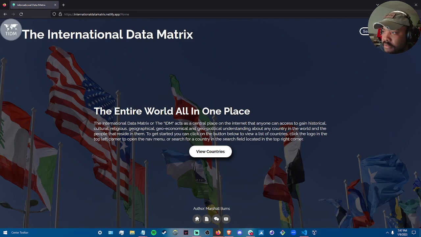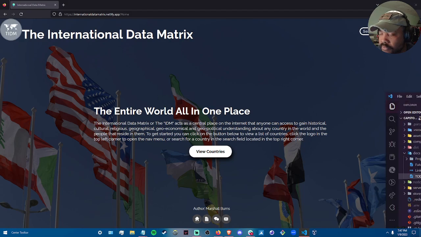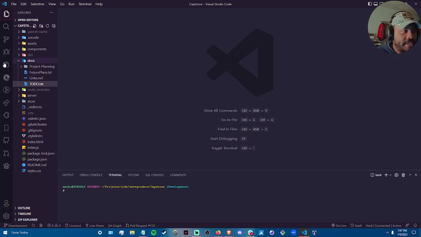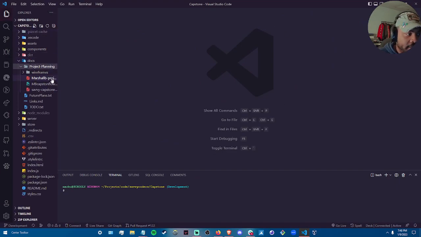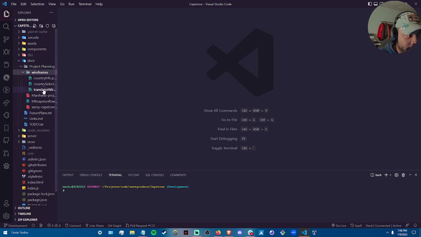And I am going to take this time to pull up some project planning that I did before I even started writing code. Inside the entire project, I have a documents folder. Inside of there, I have project planning. Let's take a look at the wireframes.